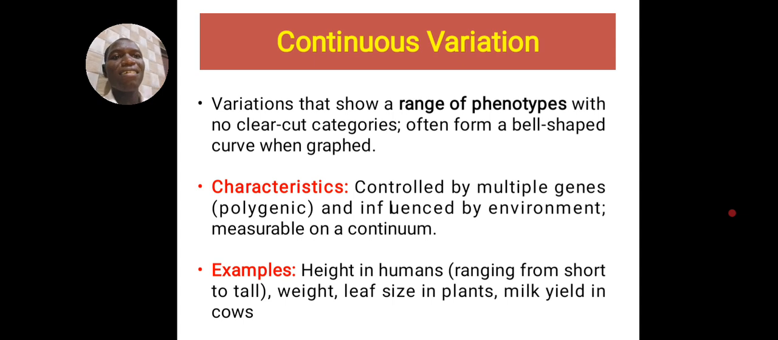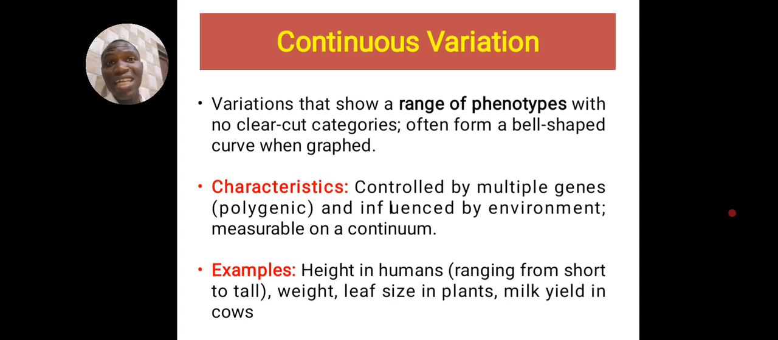The next thing is characteristics. Another thing you should know is that continuous variation is controlled by multiple genes. That's why the variation is continuous, is polygenic, is controlled by many genes, and is influenced by environment. There are some things I will mention later. We are going to look at them. Please know as many examples as possible.